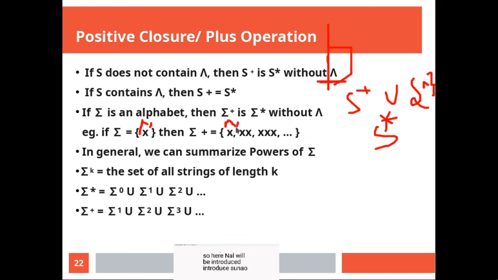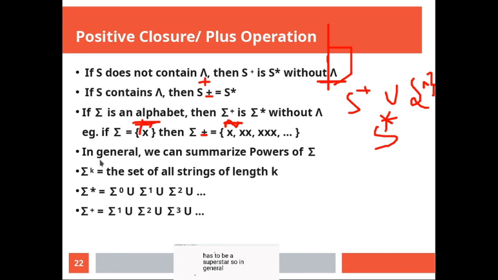So in case the original alphabet has null, then it will be a part of positive closure, then it will become equivalent to your Kleene closure. But if null is not a part of the original alphabet, positive closure will not introduce null by itself. So if I have to summarize, this has to be a superscript. This is not represented correctly here. So positive closure, just like Kleene closure, this has to be a superscript.